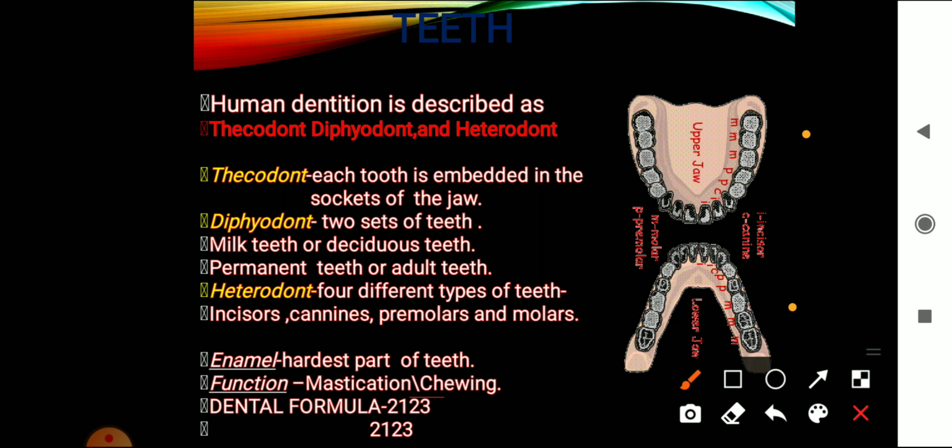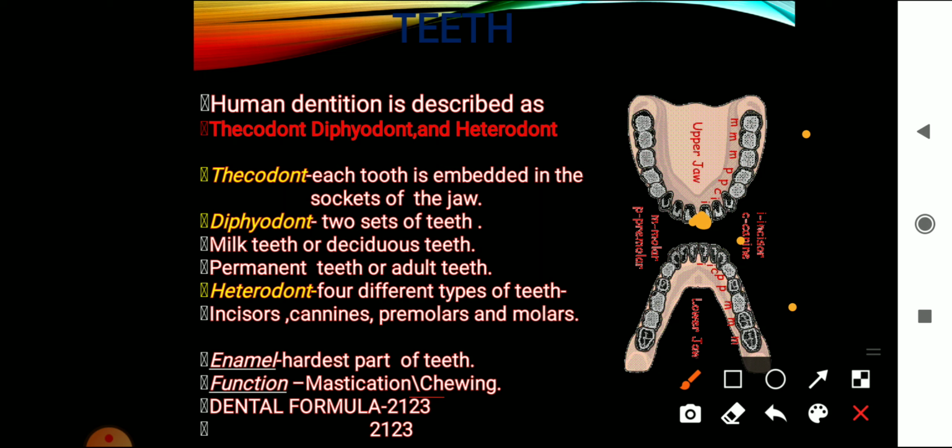How are the teeth arranged? As I've told you, there are 4 types of teeth: the incisors, canines, premolars, and molars. The 2 front teeth, these 2, I have put 2 dots over there. Those 2 teeth are called the incisors.